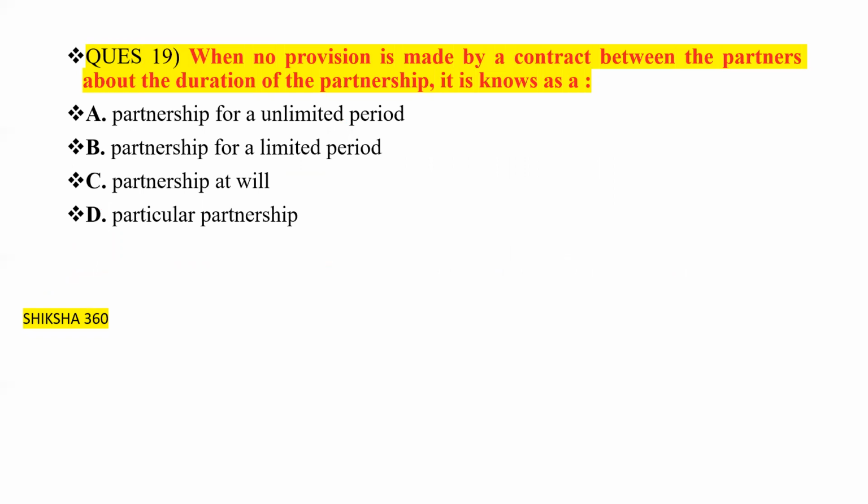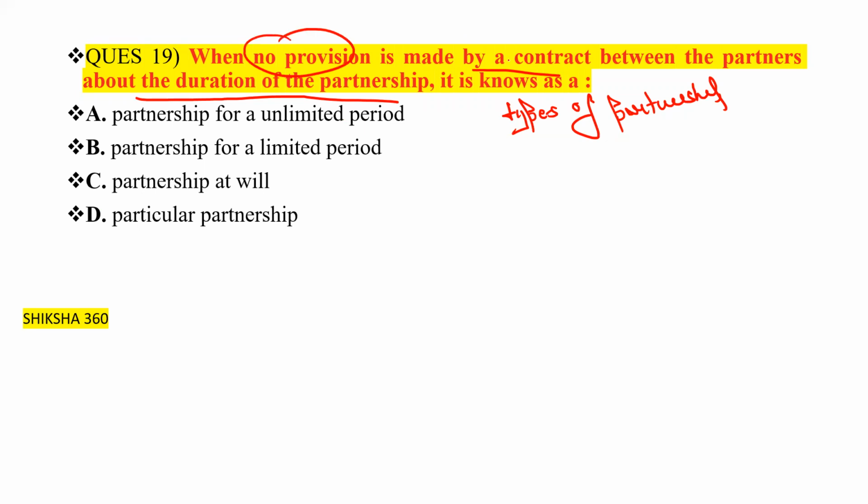When no provision is made by a contract between the partners about the duration of a partnership, we are under chapter 49, types of partnership. Basically, when no provision is made about the duration of a partnership, what is it known as?